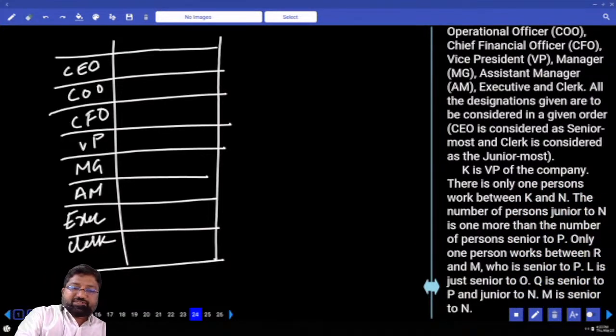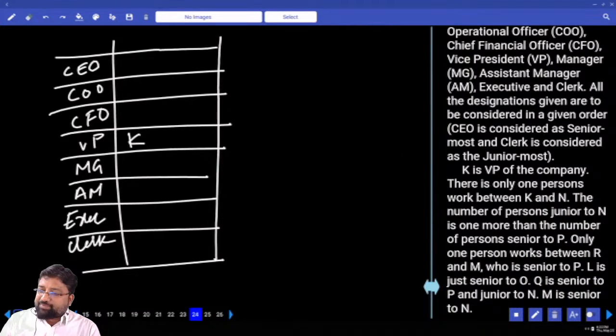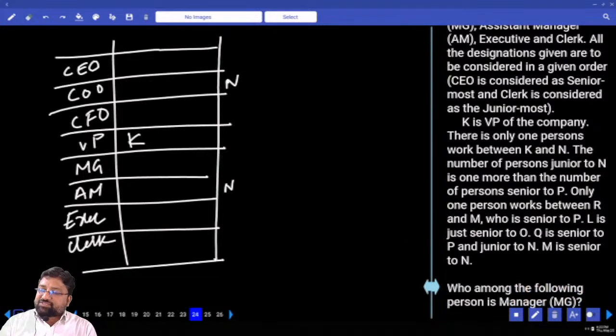K is the vice president of the company. This is K here. There is only one person between K and N. I am not sure whether this N is senior or junior to K. And next, the number of persons junior to N is one more than the number of persons senior to P. So you understood what this point is exactly.